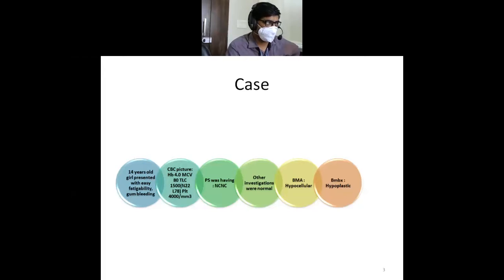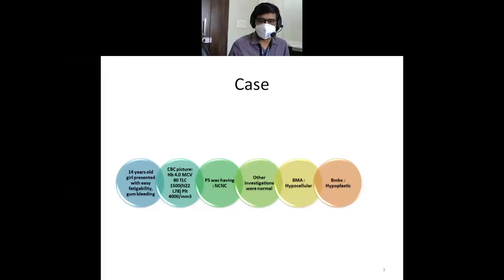Her peripheral smear was suggestive of a normocytic normochromic blood picture, because macrocytic anemia, that is megaloblastic anemia, can come with a pancytopenic picture when it is gross megaloblastic anemia. So that is why seeing the peripheral smear is always needed for patients who present with pancytopenia. Sometimes leukemia can also present as pancytopenia, called aleukemic leukemia, in which leukemic cells don't come inside the blood. But we frequently see some blast cells on the peripheral blood, and that can prompt us that yes, this patient can be a leukemia case.